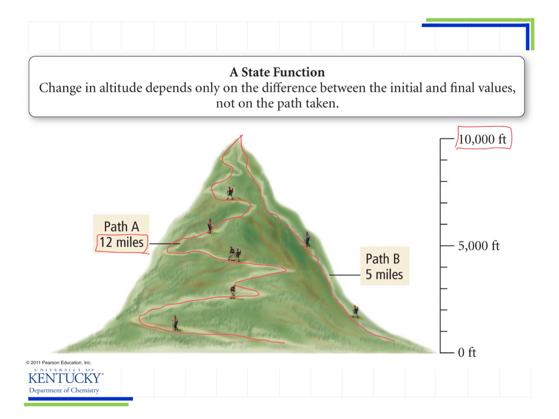If you remember, I said work is not a state function, right? These people for sure traveled a longer distance, and they're doing more work, right? Because if you remember, work is force times distance. The distance is higher, so they're doing more work.